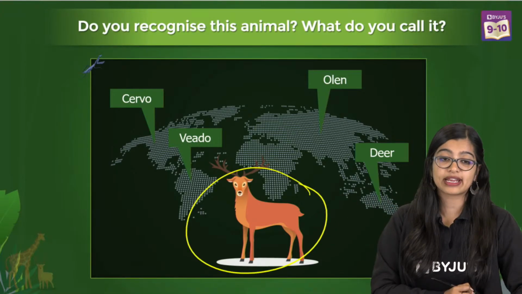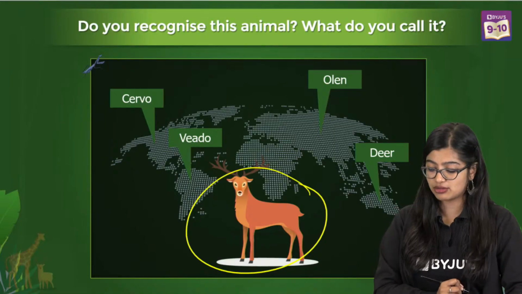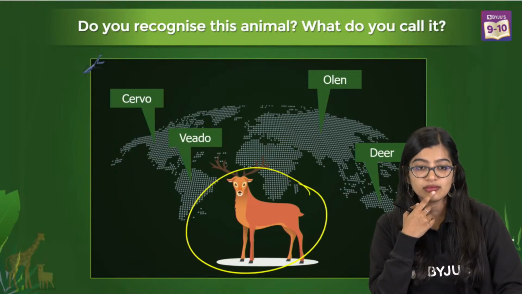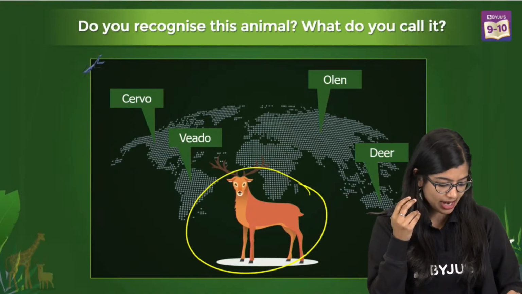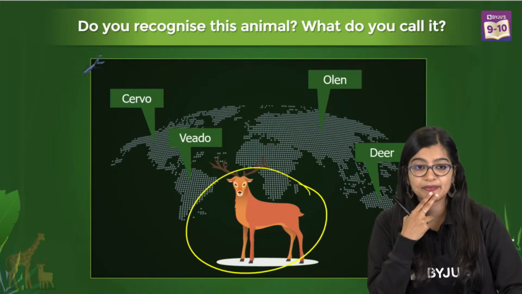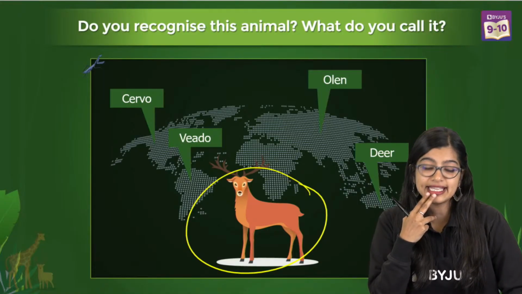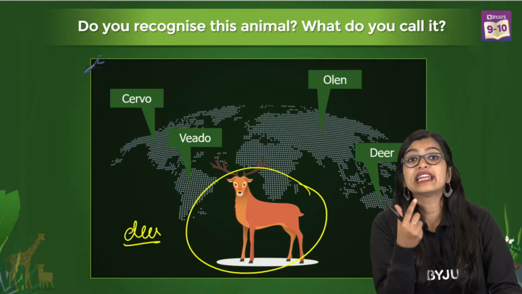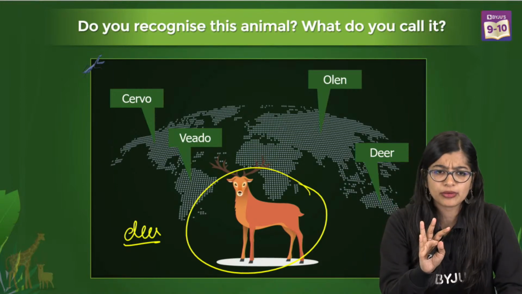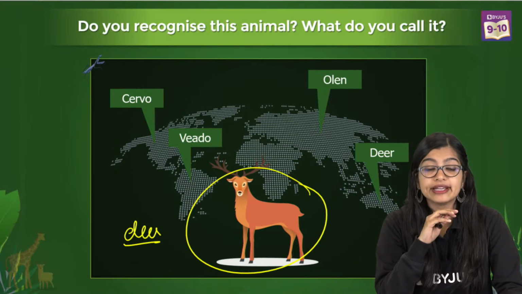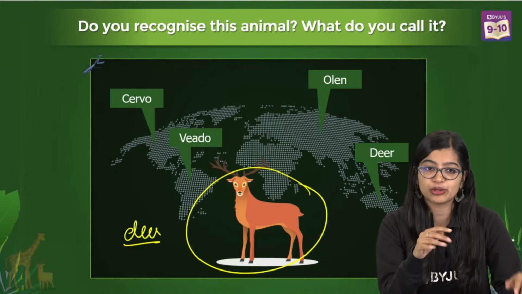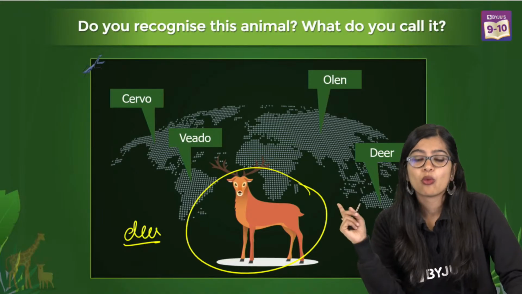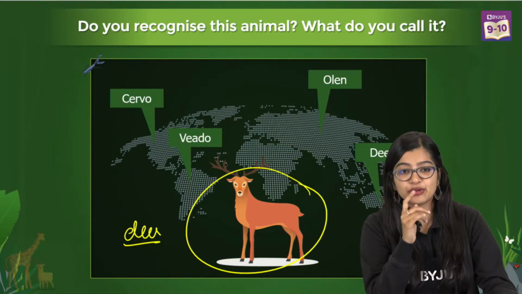Now what is this organism that you see on your screen? Everyone, quickly. What is this animal? Yes, no problem Anand, no problem at all. Yes, you are seeing a deer, right? This is a deer. Now in your regional language, whatever you speak at home, what do you call a deer? Can you tell me in the chat?